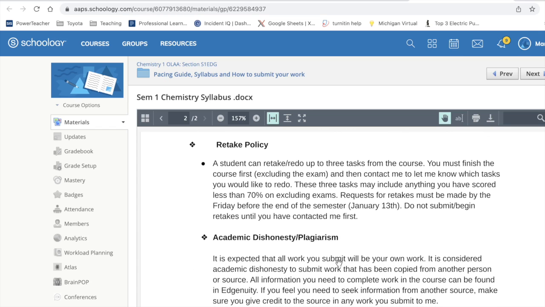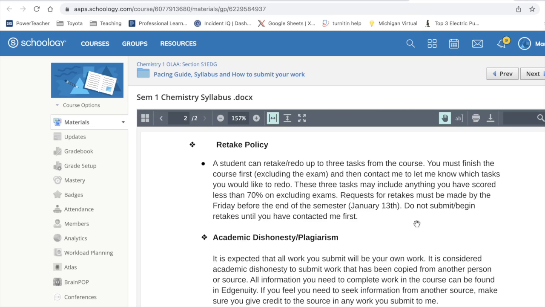I'm not going to read the syllabus to you. You know how to read, so I'm going to let you do that. But you can retake or redo up to 3 tasks for the course. But in order to do that, you have to first finish everything in the course except for the final exam. I'll explain to you in a second why I do that. But anything you want to retake, you must have scored less than 70%. So if you score like a 92% on something, you can't try to retake it just to try to get 100% on it, right? It has to be something that you scored less than 70% on.